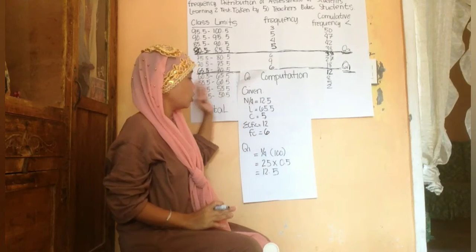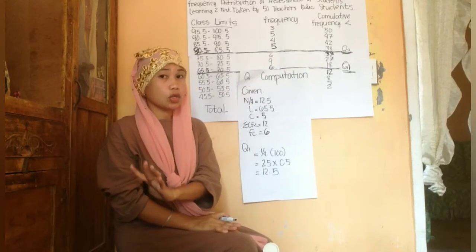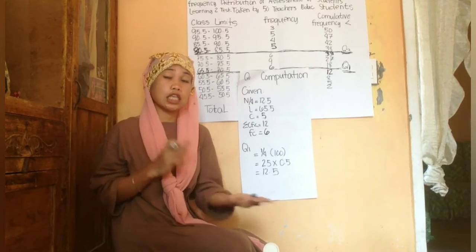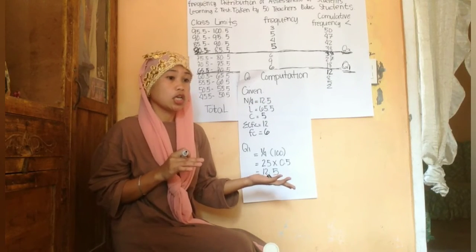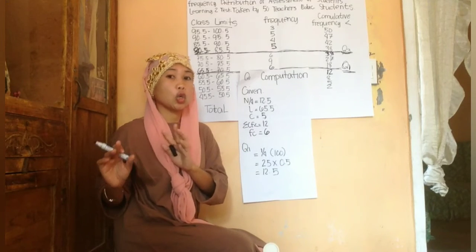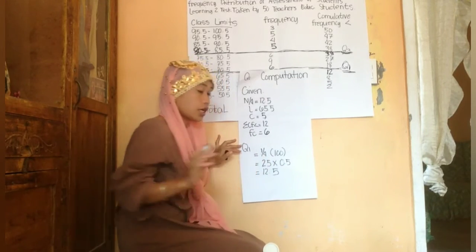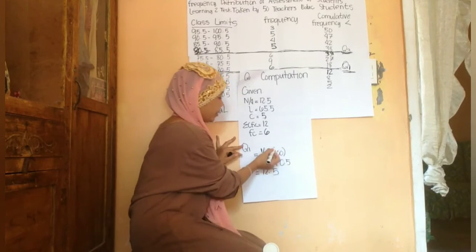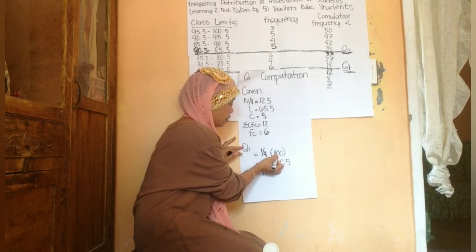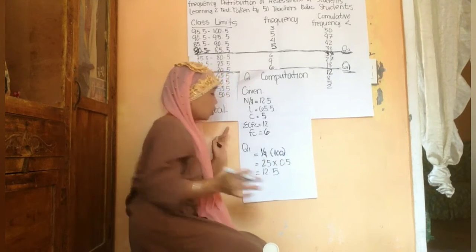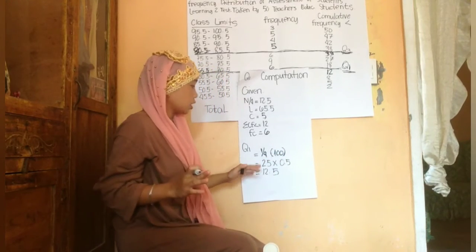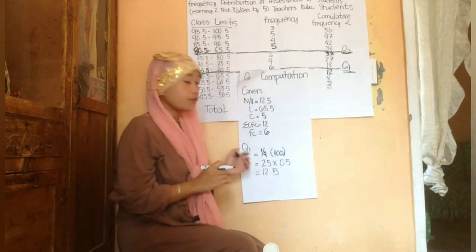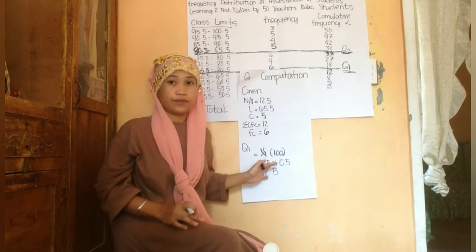Now, I'll explain where I got the 12.5. The first quartile is 1/4 because it talks about 25% of the numbers. So, write the 1/4, and then the 100. Class, what is 1/4 of 100? 1/4 of 100 is 25%.